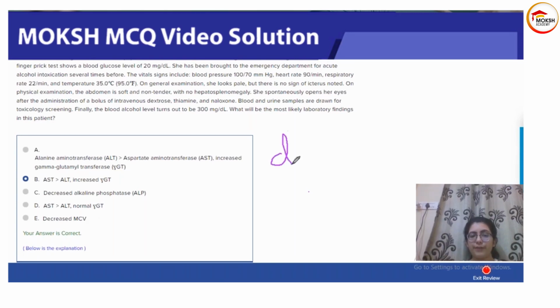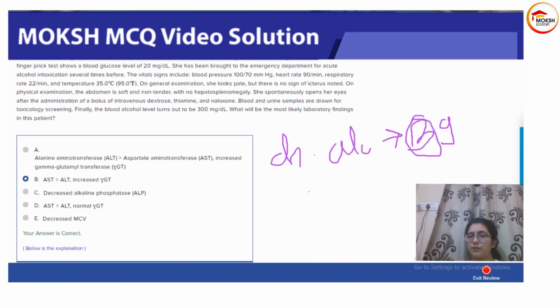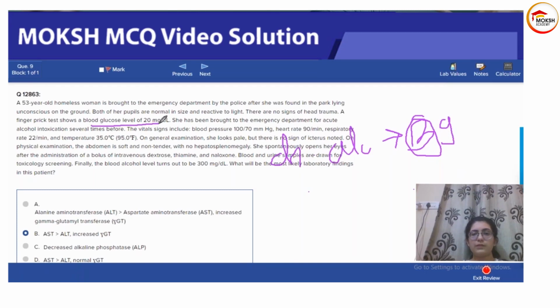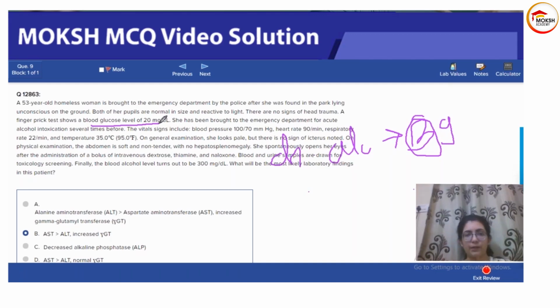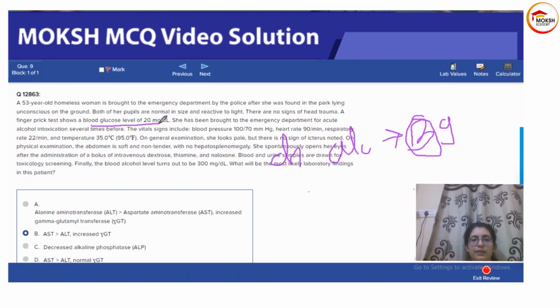Folate deficiency is very common in chronic alcoholics. Another crucial thing given in this question, worth mentioning because it can help you in some other question someday, is the blood glucose level of 20, which is super low. So why is it common in alcoholics? If you have been practicing in a PHC or in your internship, you may have seen an alcoholic patient present with very low blood glucose, and it feels like the patient is almost dead. But the moment you give them dextrose, thiamine, they are like nothing happened to them before. They are as good as normal.